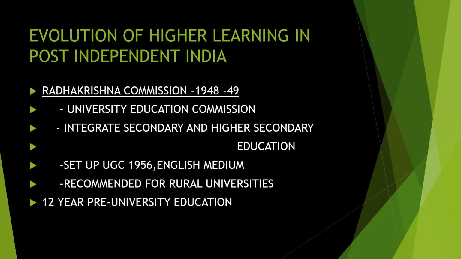What it did is that it integrated the secondary and higher secondary education. Both together they make it. And next, they made a setup for UGC in 1956. You know what is UGC? That is University Grants Commission. They discussed it and decided to start it in 1956. They also discussed that English is the best medium for the higher education system.